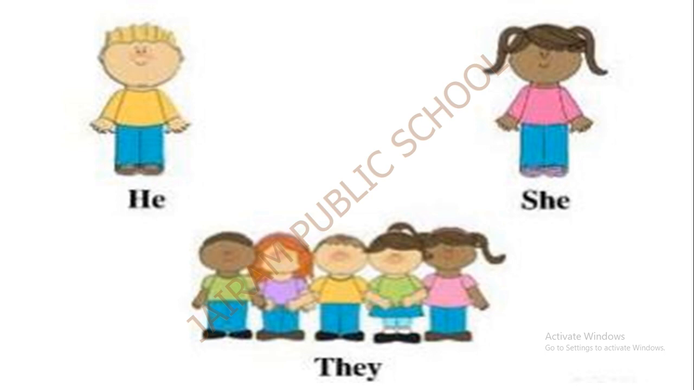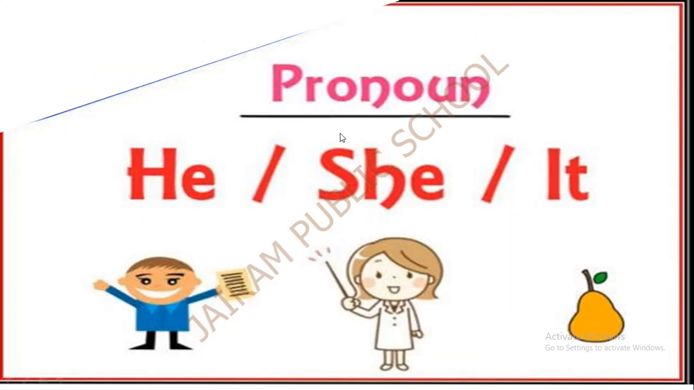Next, the same words: he, she. Instead of a boy, he; instead of a girl, she; and instead of things or animals or birds, vegetables, fruits, like that, we can say it.